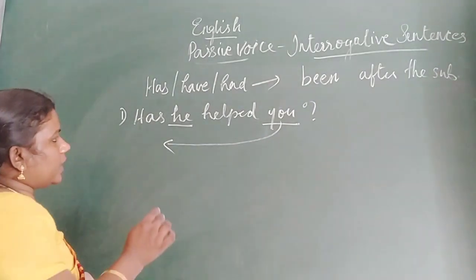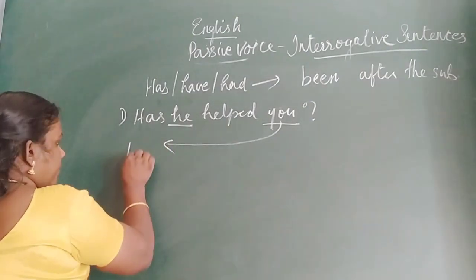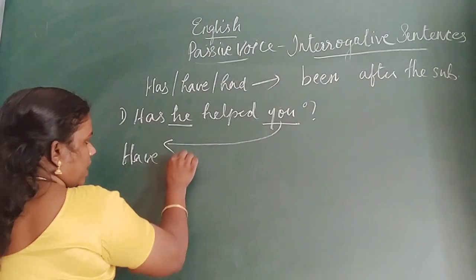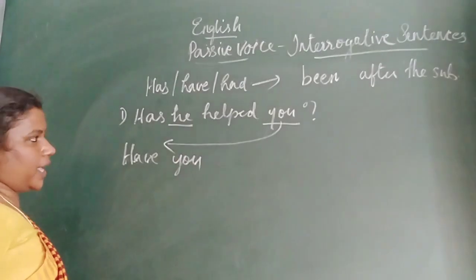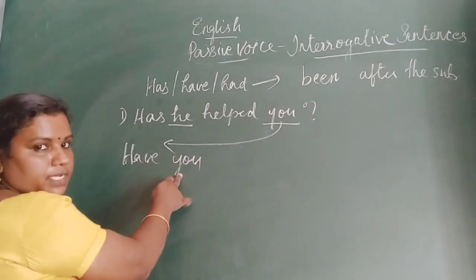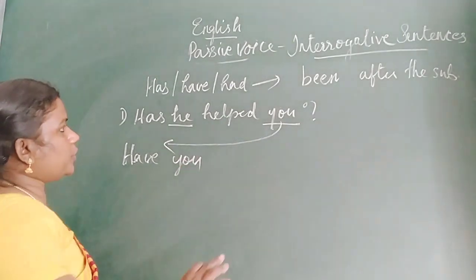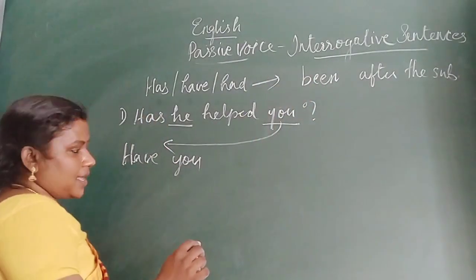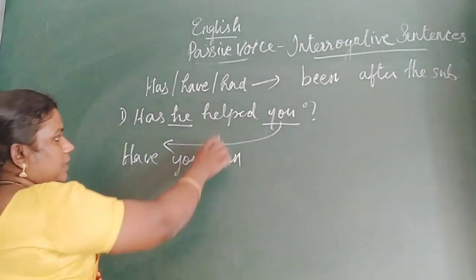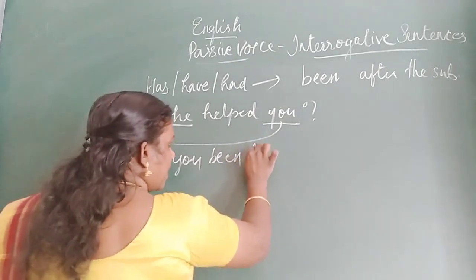Okay, so how will we write? Have you. Okay, then this is the subject in passive voice. After the subject we have to use been. Have you been? Third form of the verb. Okay. Helped.